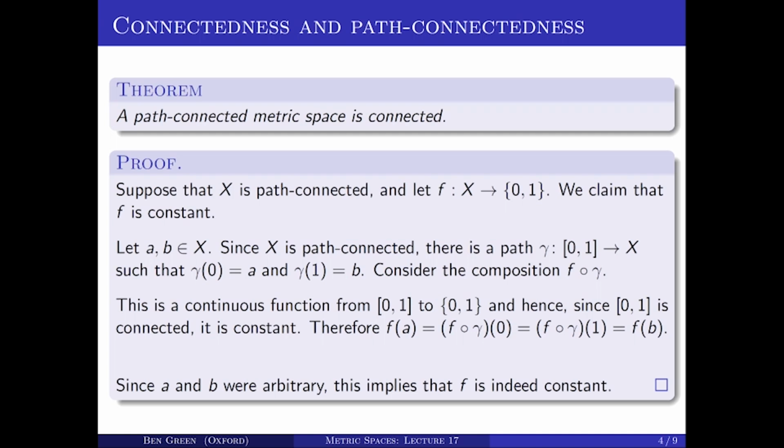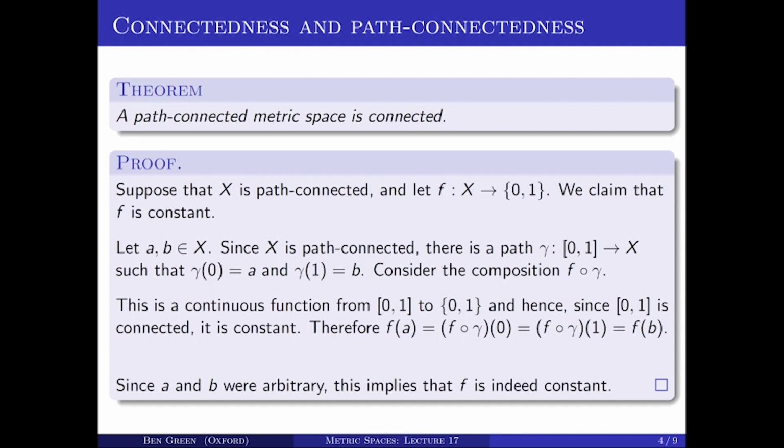But A and B were just arbitrary points of X, and I've shown that F of A equals F of B. And therefore, F is indeed a constant map, and therefore X is connected. Okay, so path connected implies connected.